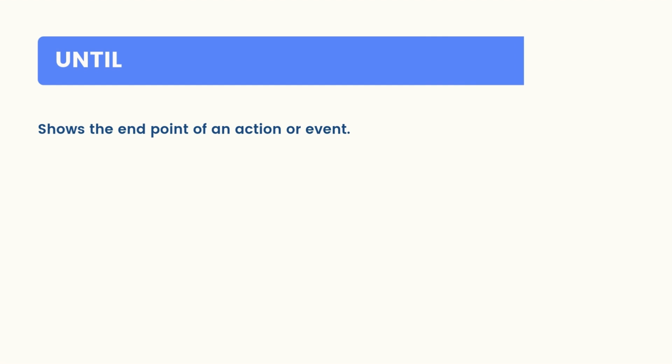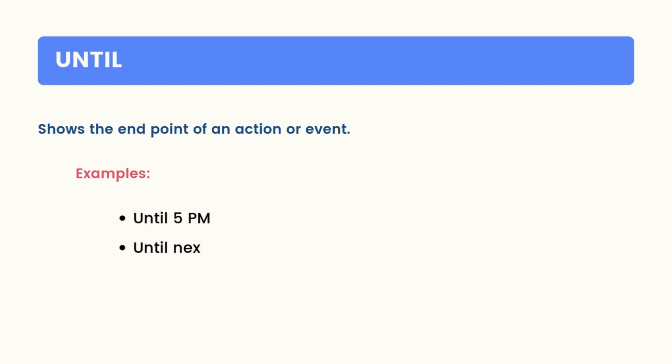The preposition until shows the end point of an action or event. For example, until 5 p.m., until next week.